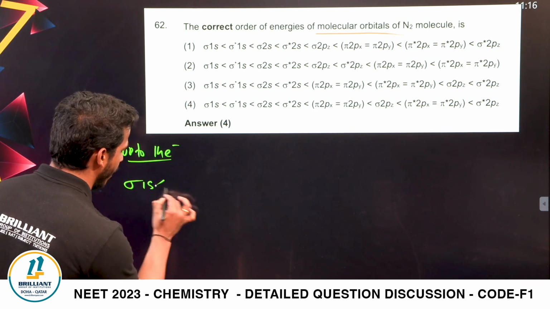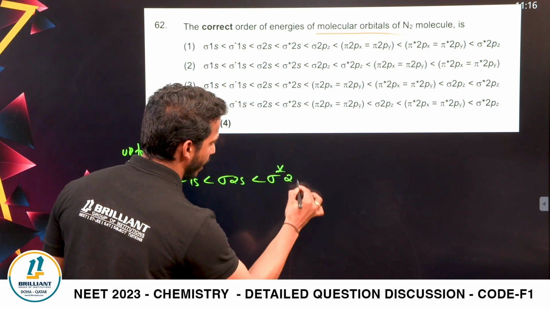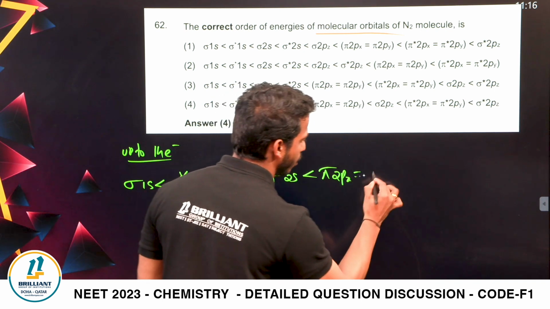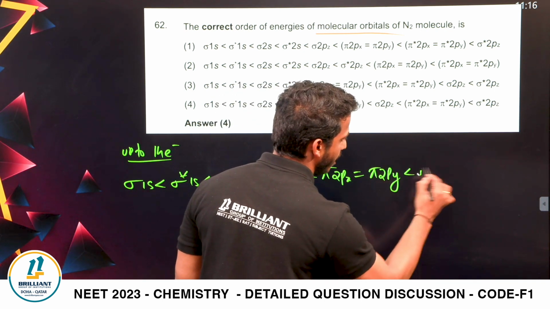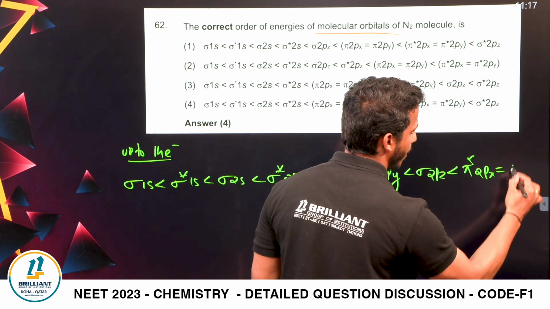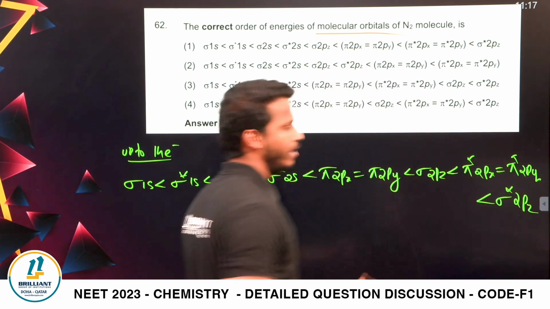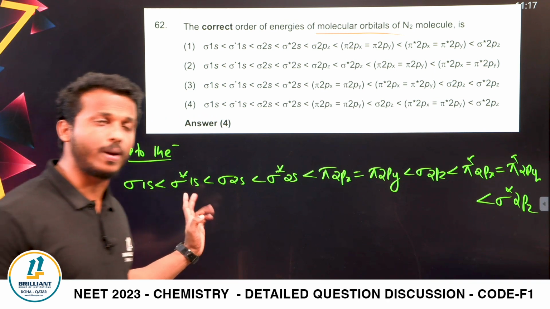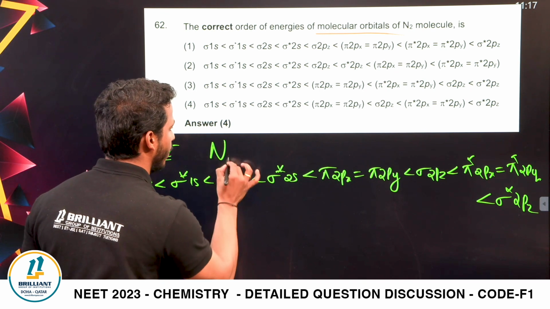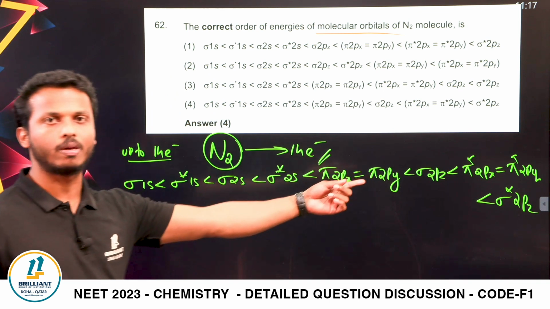That is sigma 1s, sigma star 1s, sigma 2s, sigma star 2s. Yes, and after that what you have? Pi 2px equal to pi 2py and sigma 2pz. Then you have their corresponding ABMO, pi star 2px equal to pi star 2py and sigma star 2pz. These are the arrangement of the molecular orbitals in the increasing order of energy up to 14 electron system. Here the system given is N2, nitrogen having 14 electrons. So this is the arrangement of the molecular orbitals.